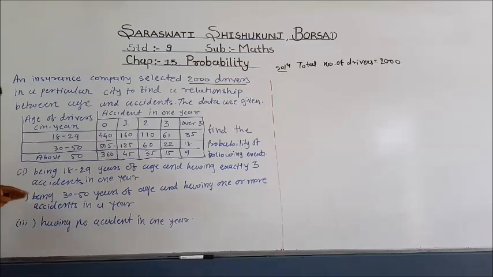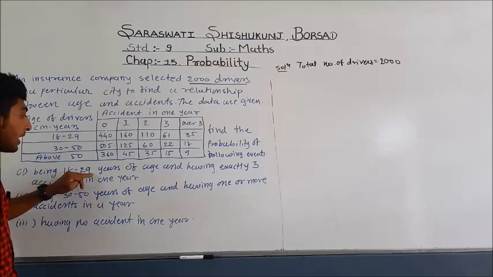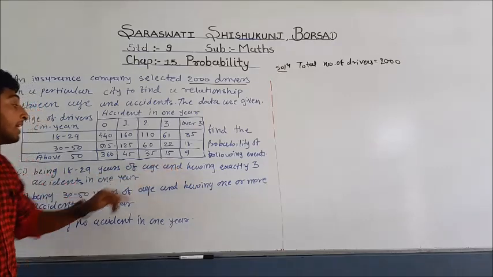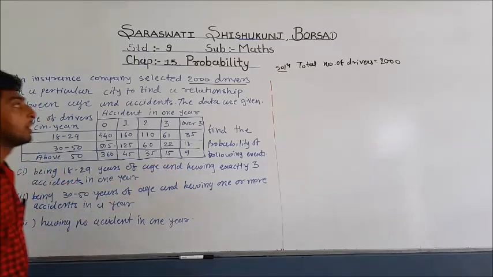So we have to find the probability of the following 3 events. The first event is being 18 to 29 years of age and having exactly 3 accidents in 1 year.